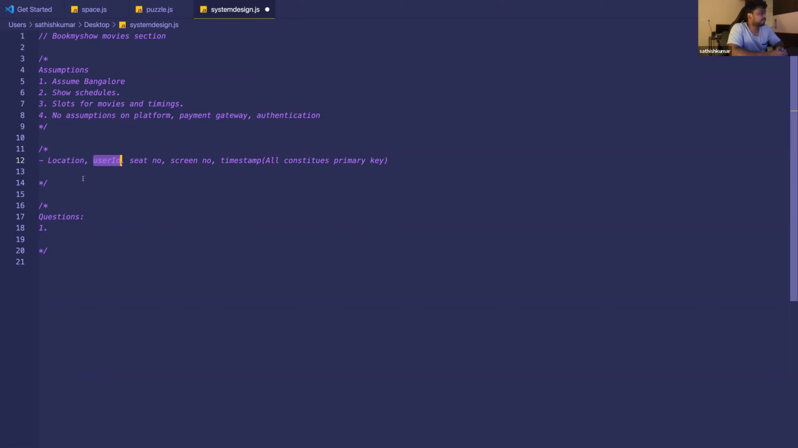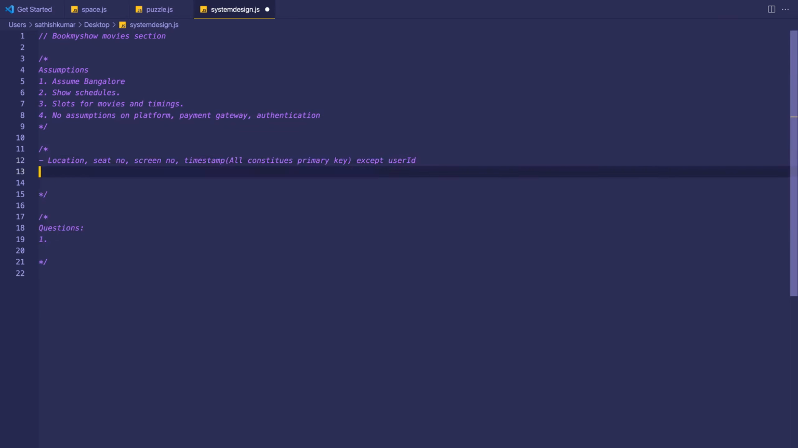Okay, got it. Understood. And this ensures that different people can book on different days, or at the same time but in different locations. All those are allowed. But if everything is the same, the location is the same, the time is the same, the seat is the same, then there can be only one person, right? And we'll have to do this in a transaction so that two people are not booking at the same time.